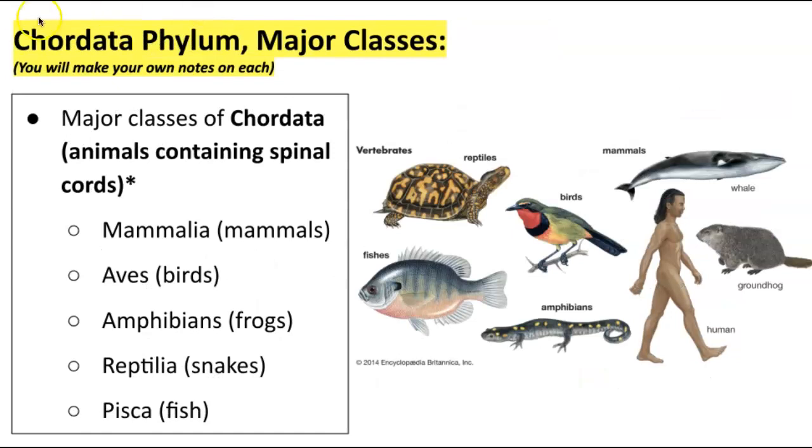So, in the chordata phylum, there are more than just these 5 classes, but these are the only 5 classes that you have to know. So these are the major classes of chordata, which are animals that have a spinal cord.